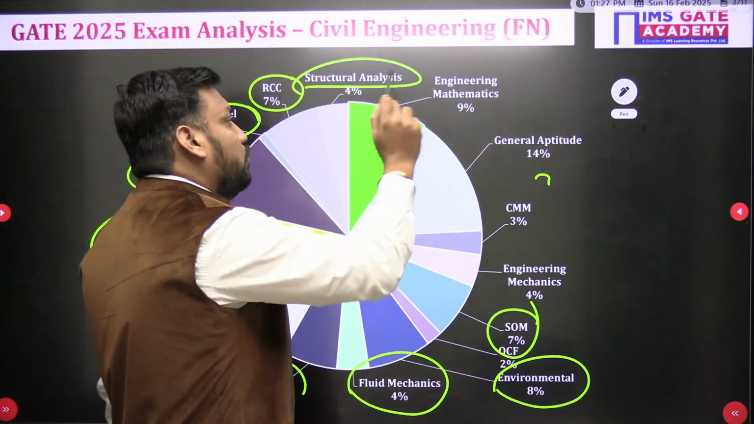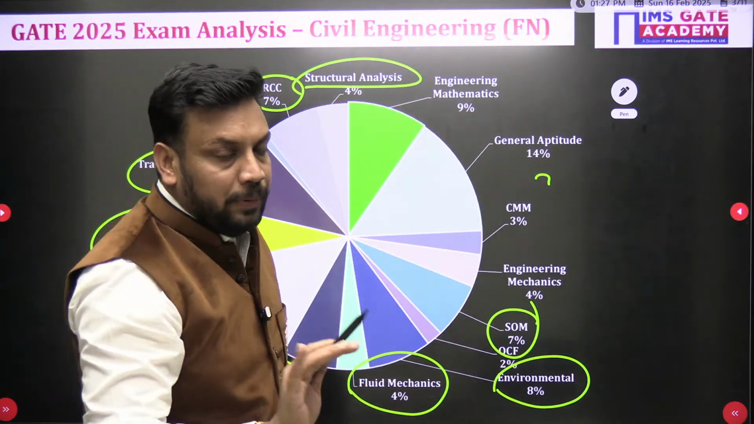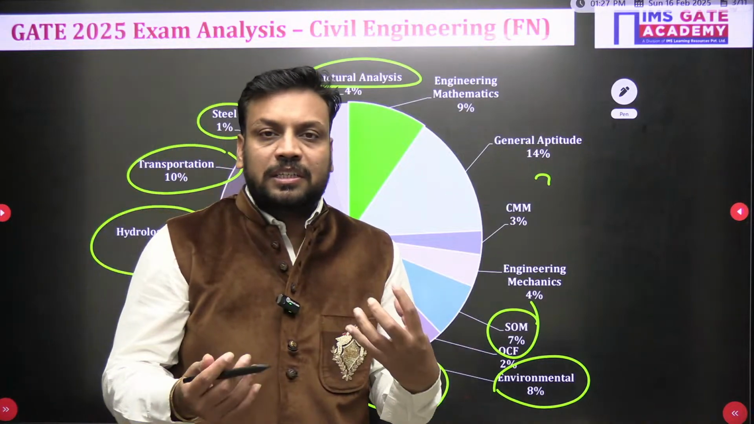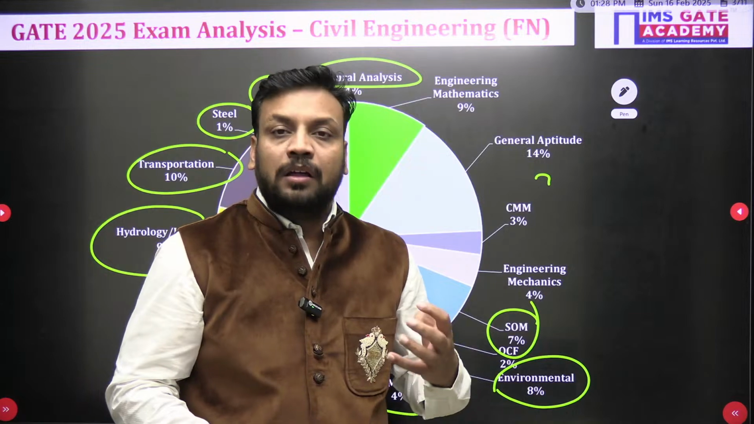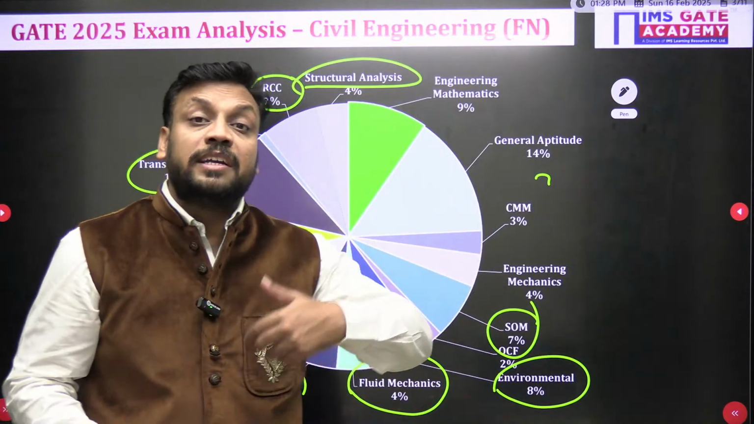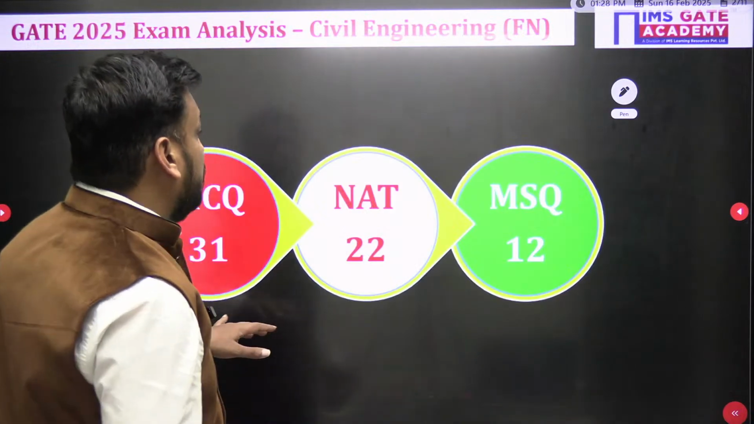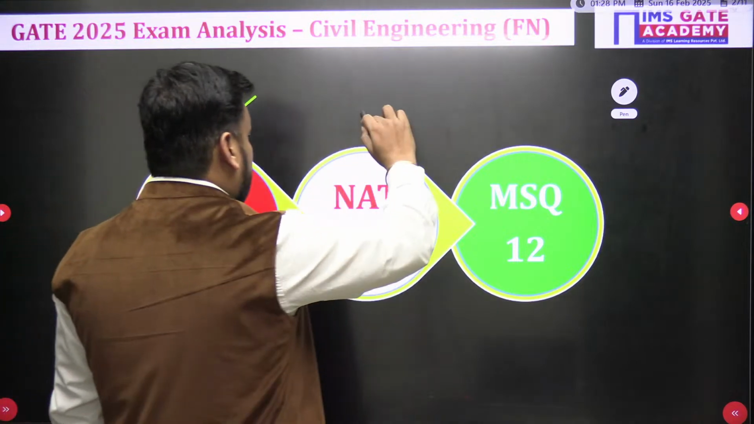Again we need to check, because engineering mathematics generally has 13 marks, so maybe some error happened here, but 90% of the data is correct. It is not 100% because it is just memory based data, and 100% data will be out once the response sheet comes. Now coming to this part, as I already discussed, MCQ 31, NAT 22